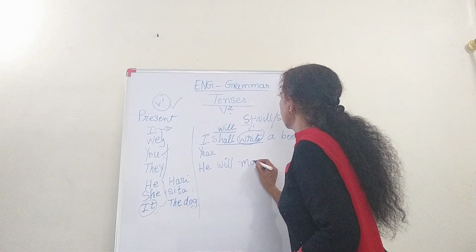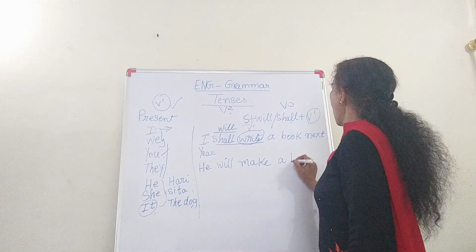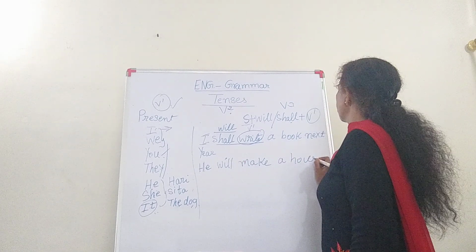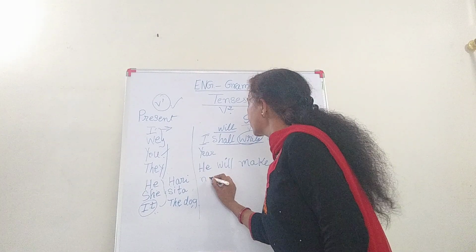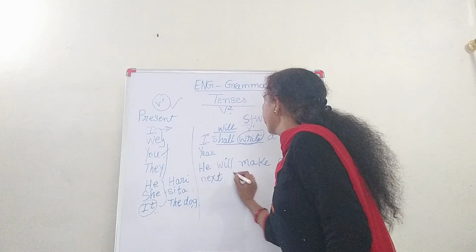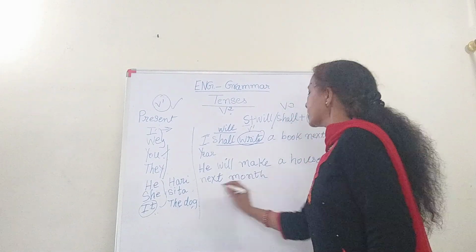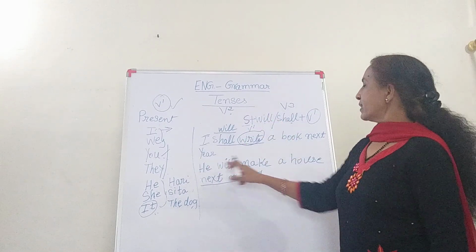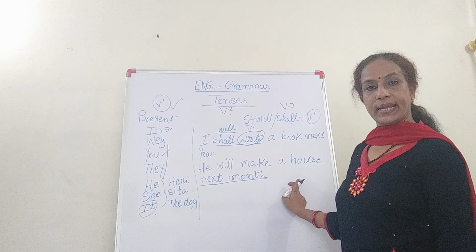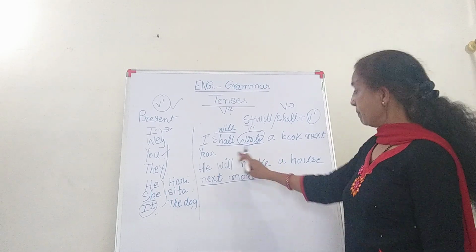Make. He will make a house. When? Next month. Next month means the time period also indicates the future tense, meaning the task has not yet been done. He has not yet made a house. He will make a house.